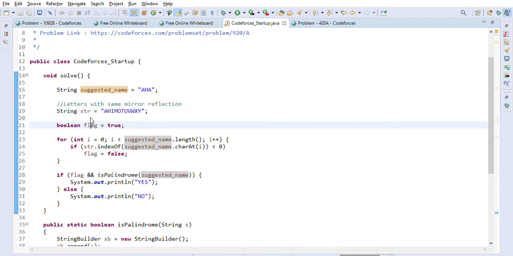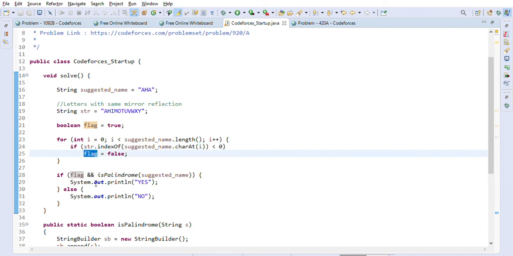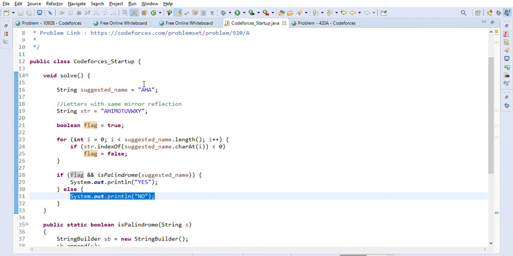So then we took a flag in the beginning. It's just a boolean flag, it's true. And then we will go through each of these characters, A, H, and A, right? So A, then H, and then A. We will go character by character, and we will check if it is present in the string. Here we are checking that using the indexOf method. If it's not present, then we will just set our flag to false. If flag is false, then directly we will just say no, because if the characters are not present in the string, it means that we cannot find the same mirror word.